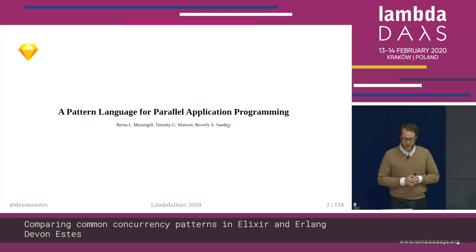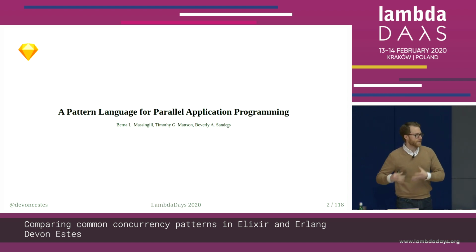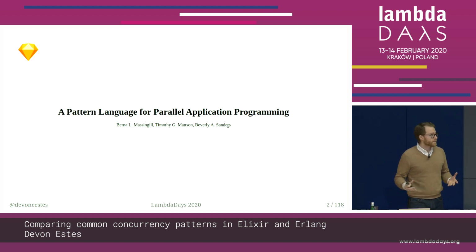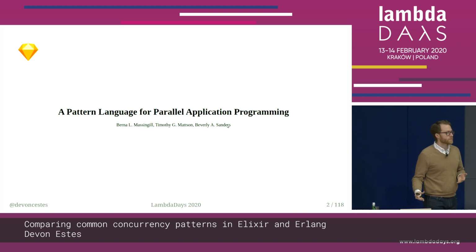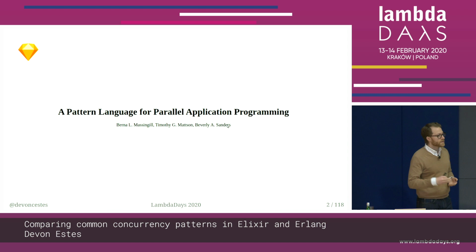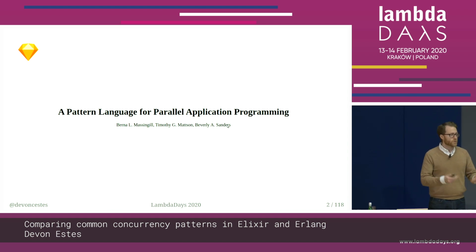It's a 20-year-old paper. And the thing I loved about this paper was that they were looking to give names to some of these patterns of parallel and concurrent computation. One of the things I saw pretty quickly, having first had experience in object-oriented programming, is that in object orientation there are design patterns, and they are common, and they're shared across quite a bit of that world. People can talk about these patterns, and you know what you're talking about when you're talking to another programmer. It's really helpful to have these shared higher level abstractions, because it's easier for us to communicate when we're talking about patterns or problems in our code.